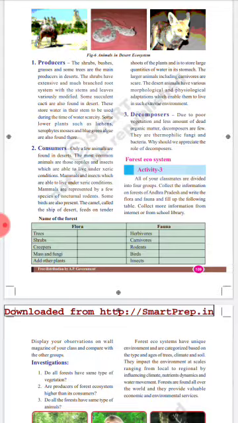Now consumers. Only a few animals are found in deserts. The most common animals are reptiles and insects. Reptiles means here snakes and lizards. Those reptiles and insects are able to live under xeric conditions. Here xeric conditions means it contains more temperature. Mammals and insects are also able to live under xeric conditions.